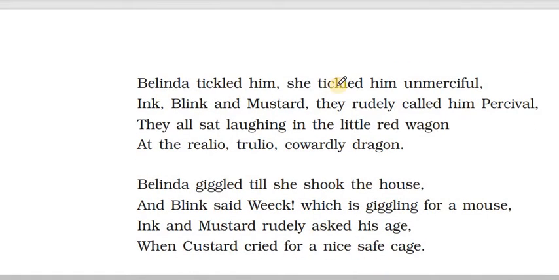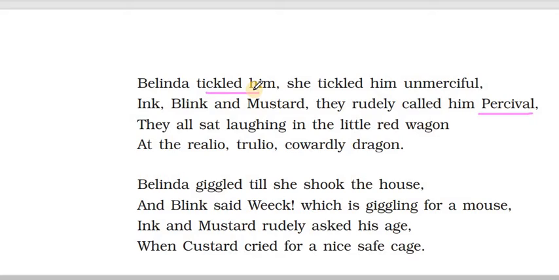Belinda tickled him. She tickled him unmerciful. Ink, Blink and Mustard, they rudely called him Percival. They all sat laughing in a little red wagon at the realio trulio cowardly dragon. So Belinda tickled him. Tickled refers to touching that makes a person laugh, or makes him uncomfortable. That's what kids do, right? Kids always tickle each other.